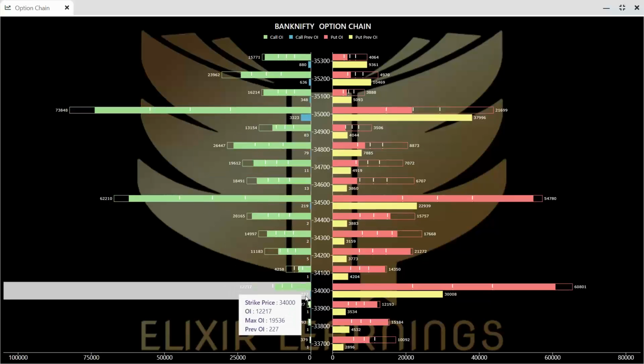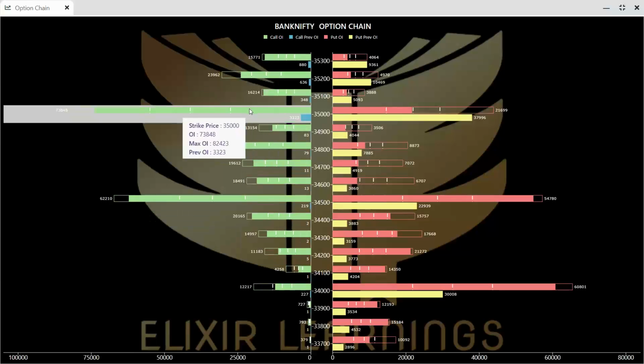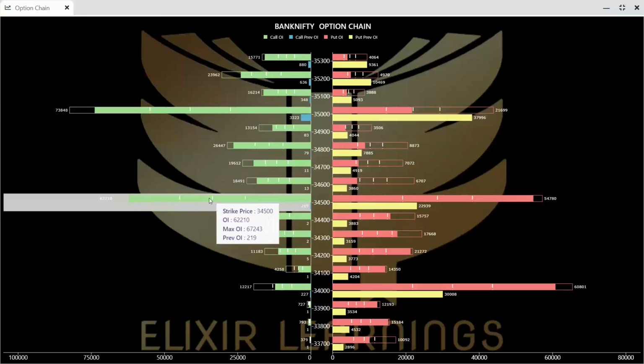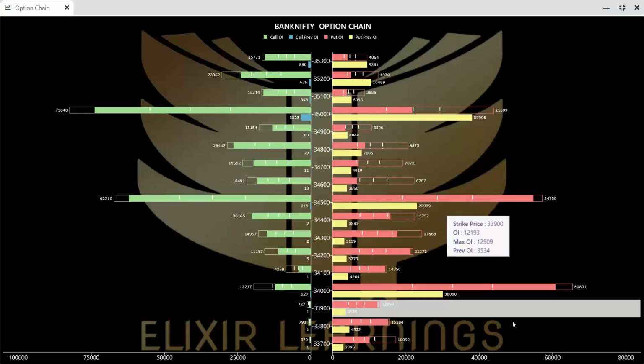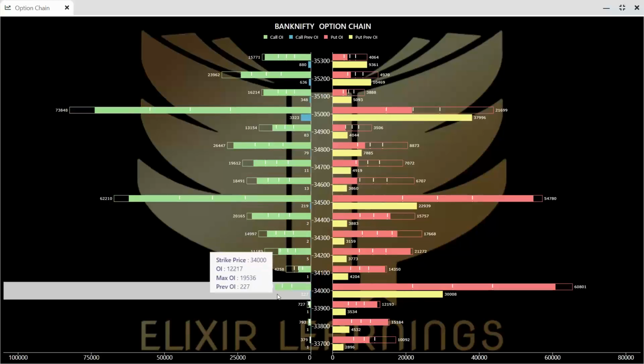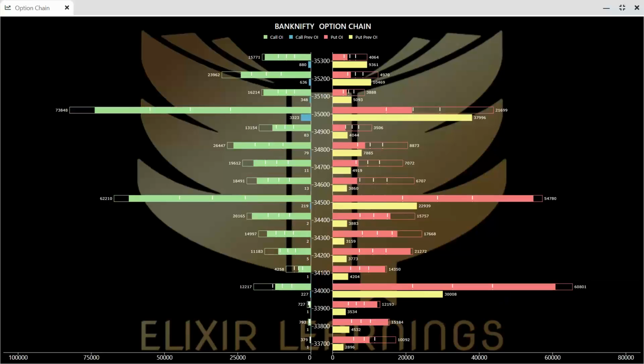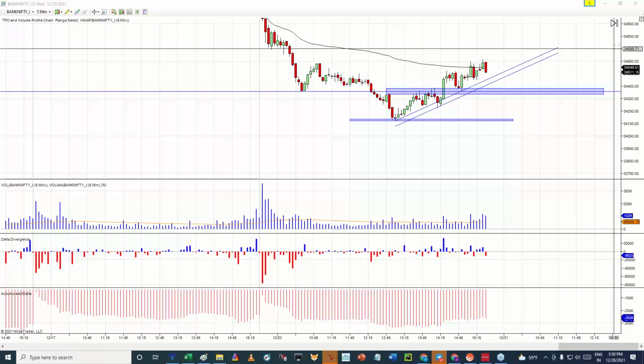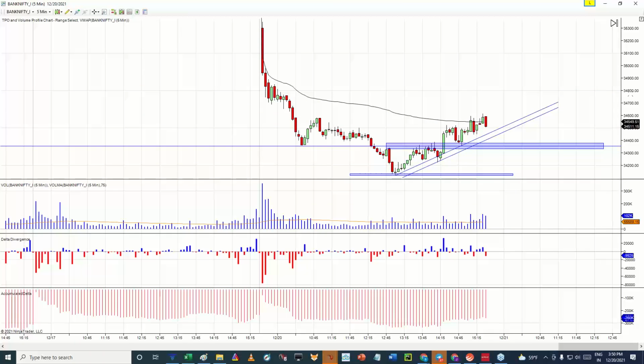So if you are a put buyer and you want to look forward to creating your buy position as per the option chain, then definitely you need to watch the 35,000 call option as well as the 35,000 put option. You also need to watch the 34,500 call and put. You also need to watch the open interest of the 34,000 call and put as well, right? That will definitely give you a really good entry in the prices in the next couple of trading sessions of Bank Nifty, right? So yeah, this is what the intraday price action of Bank Nifty tells us.